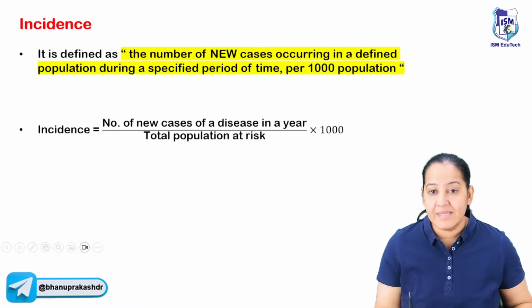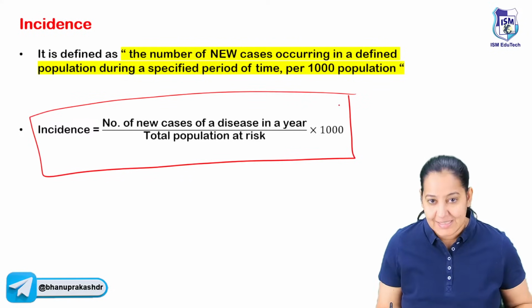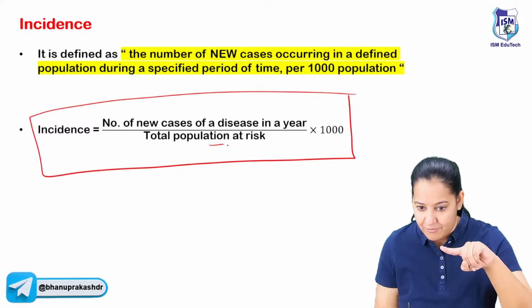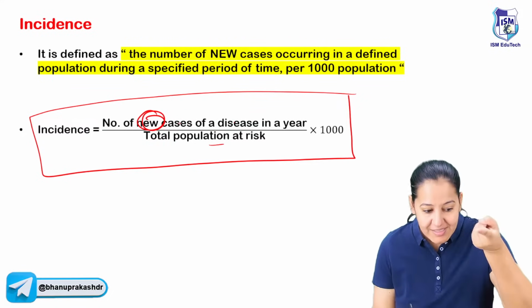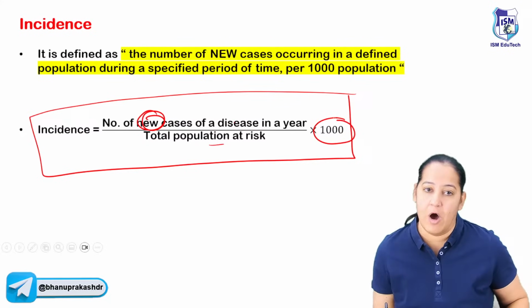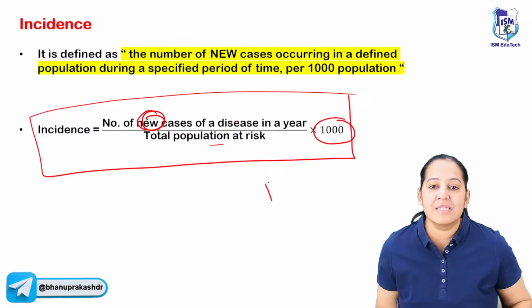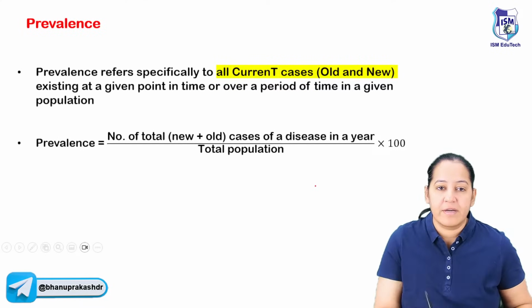I told you. So incidence, see the formula. Can you see the formula? So in the incidence, you can see the denominator is the population at risk. What is the numerator? It is the number of new cases. New cases from population at risk. And multiplier is 1000. So this is incidence. So incidence is a rate. Incidence is the rate. Okay.